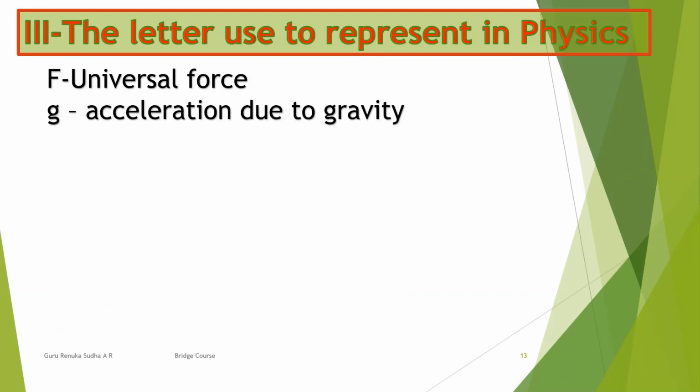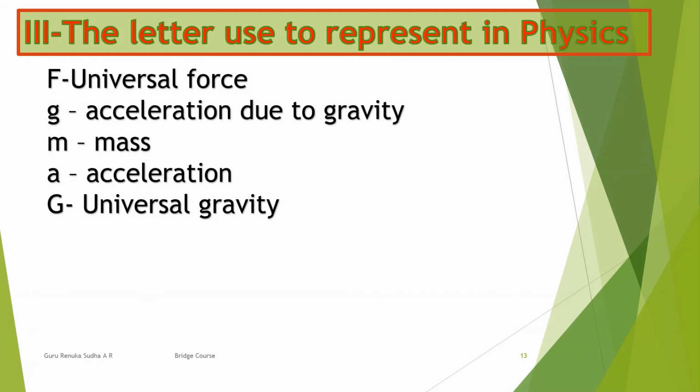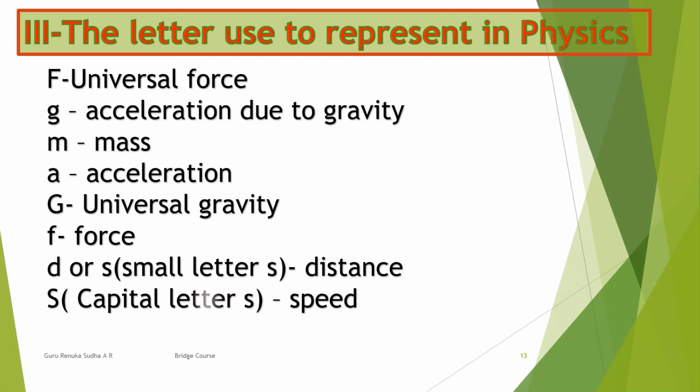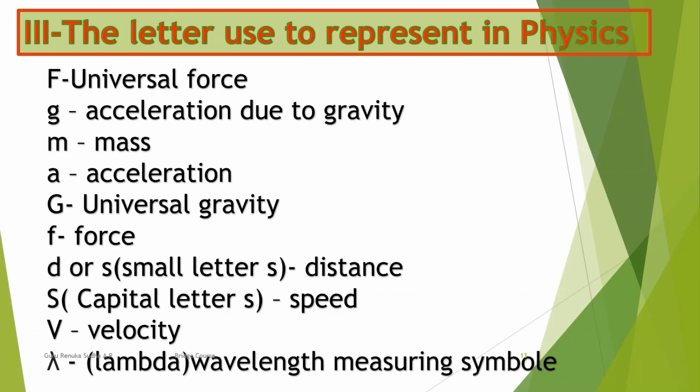First one, capital F represents force. Small g represents acceleration due to gravity. Capital M represents mass. Small a represents acceleration. Capital G represents the universal gravitational constant. Small f represents force. Small d or small s represent distance. Capital S represents speed, and also capital V represents velocity.